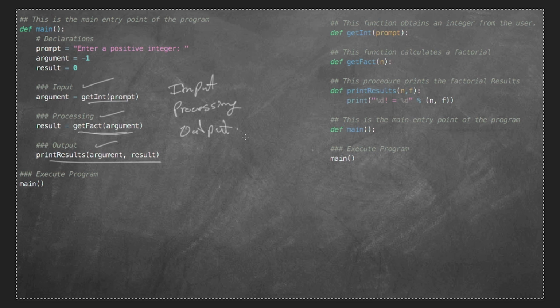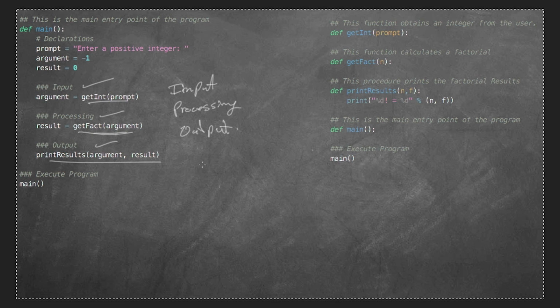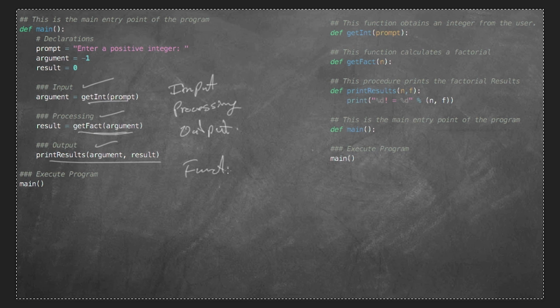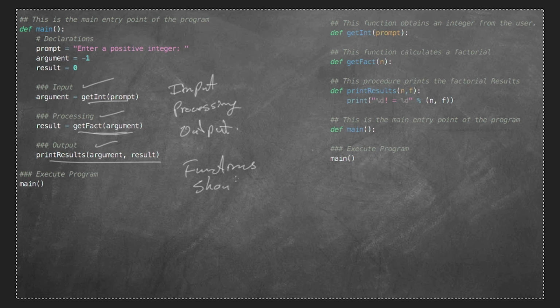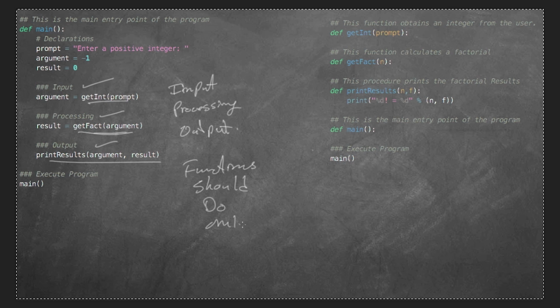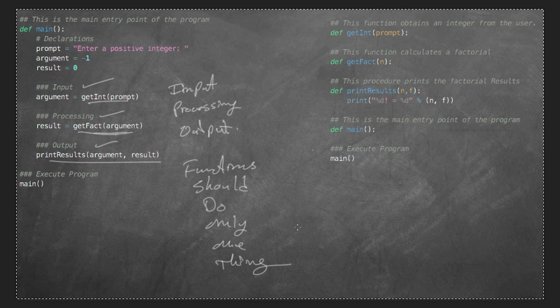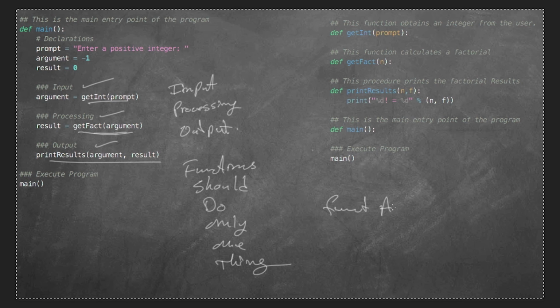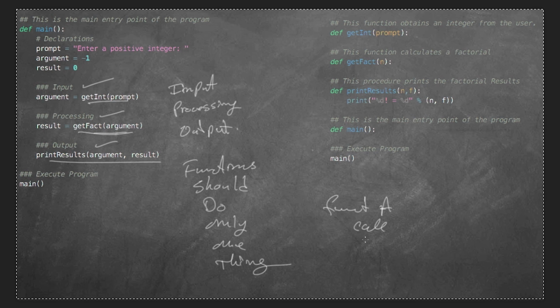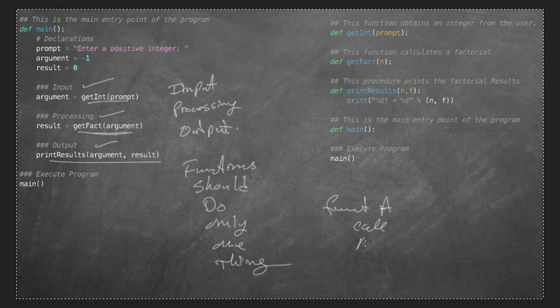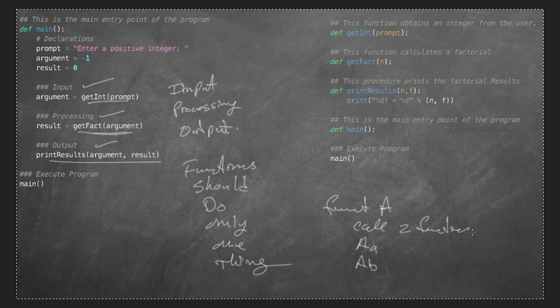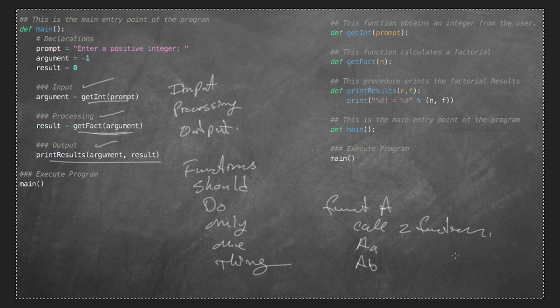Okay. Another thing that's really important whenever we're writing a function is to do as little as possible with each function. Functions should do only one thing. If they have to do more than one thing, then you're going to write a function A that will call function A and function B. So we'll be calling two functions if it's going to be doing two things. I'm hoping that that makes some sense.